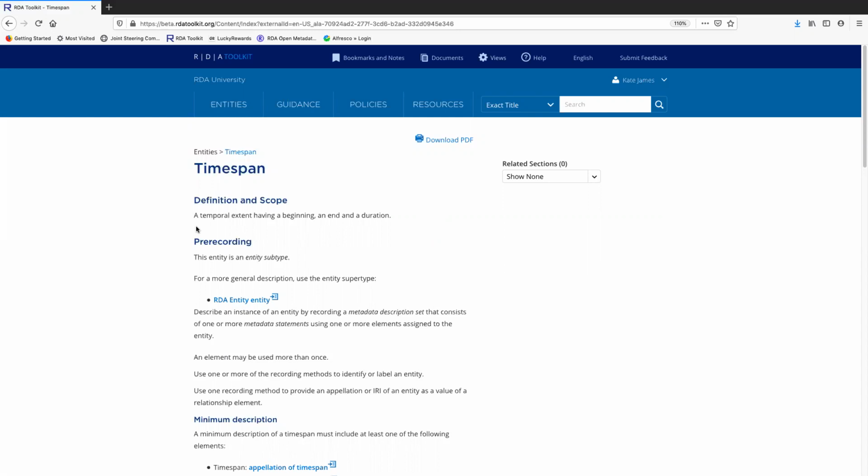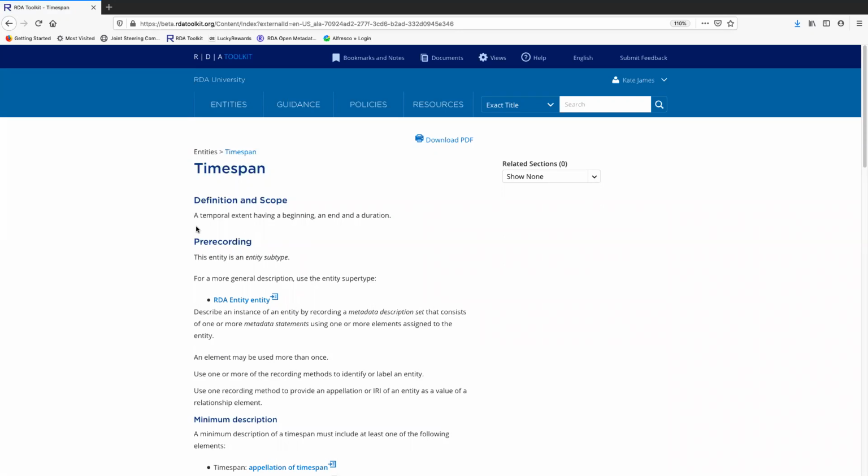For example, a person is born in 1975, a manifestation is published in 2018, and so on. So they decided that it was worth it to establish this new entity in the model so we could have relationships formally expressed between Timespan and those entities and vice versa.